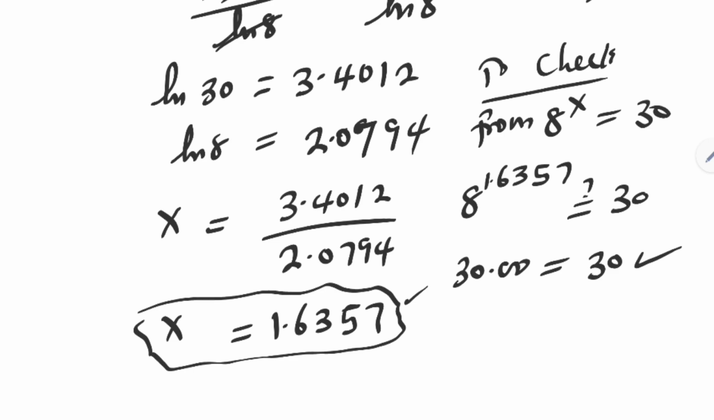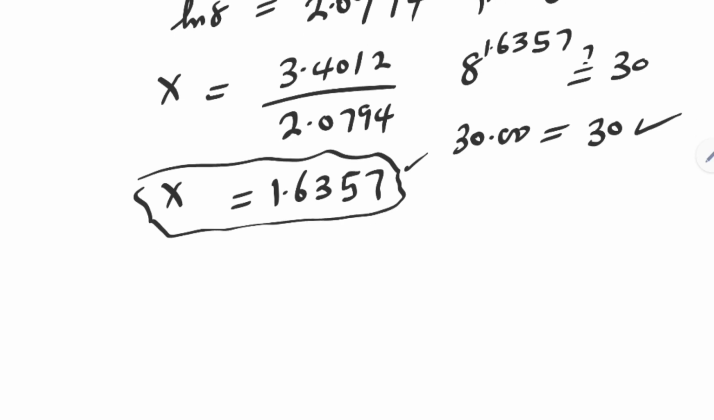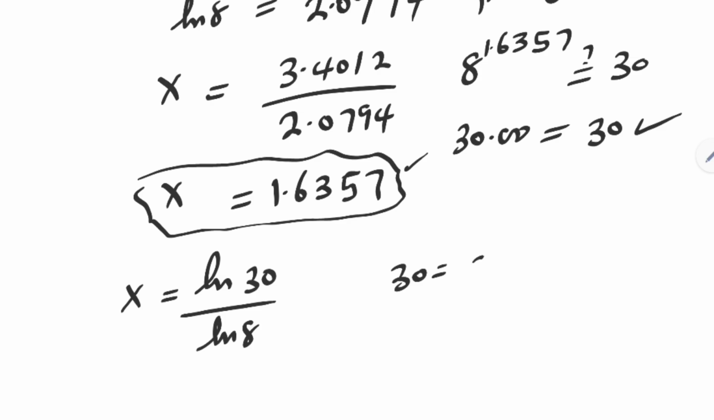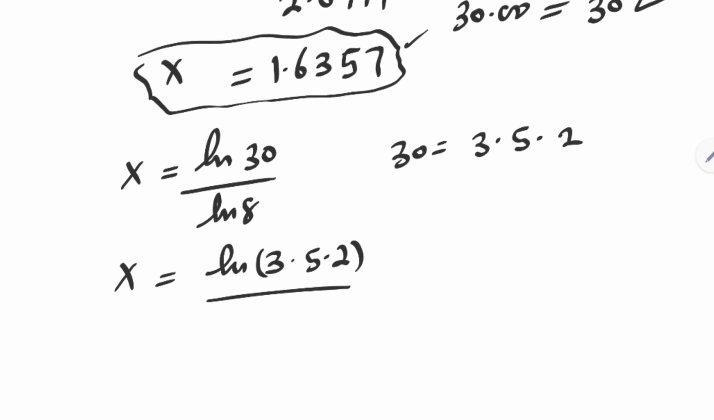Now, if you don't want to use your calculator and you want to leave the answer in natural logarithm form, we can express this further. That is, from x is equal to ln of 30 over ln of 8. Then 30 is equal to 3 multiplied by 5 multiplied by 2. So x is equal to ln of 3 multiplied by 5 multiplied by 2 over ln of 8, which can be written as ln of 2 raised to power 3.